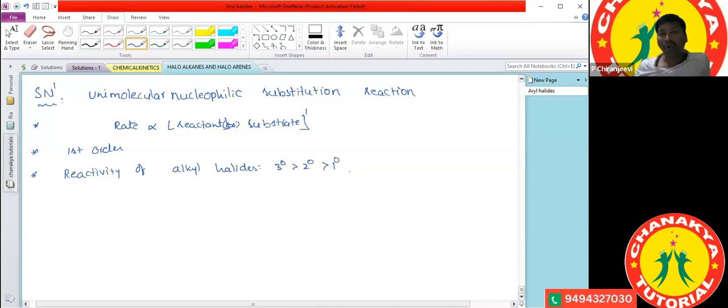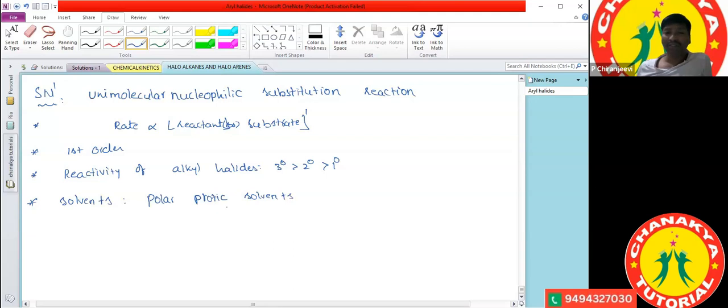And which solvents favor the SN1 reaction? Polar protic solvents favor the SN1 reaction mechanism.